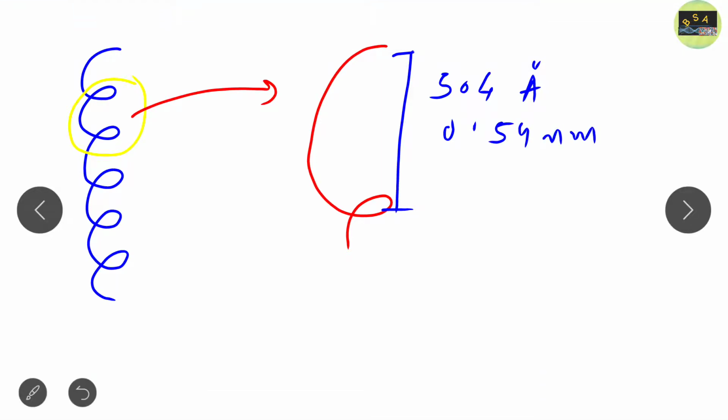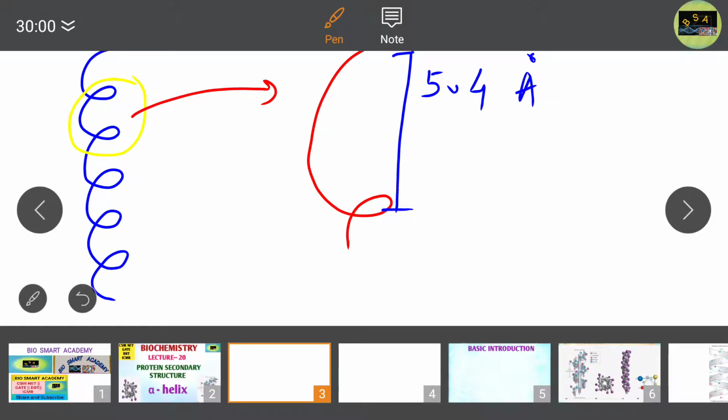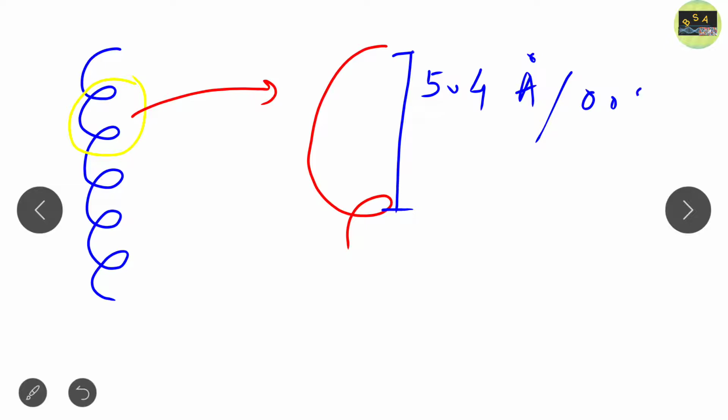You can say either one. This is known as pitch.